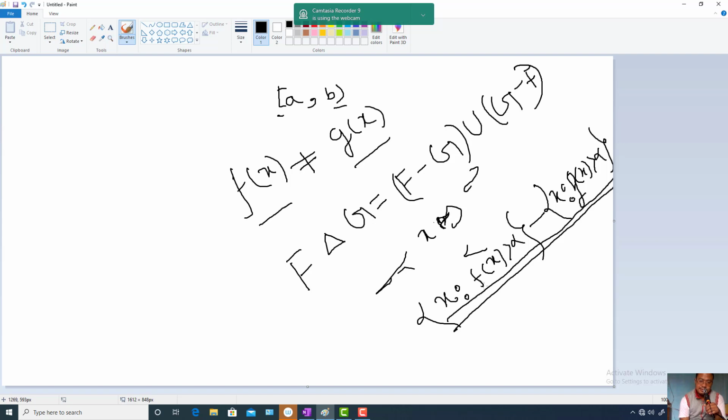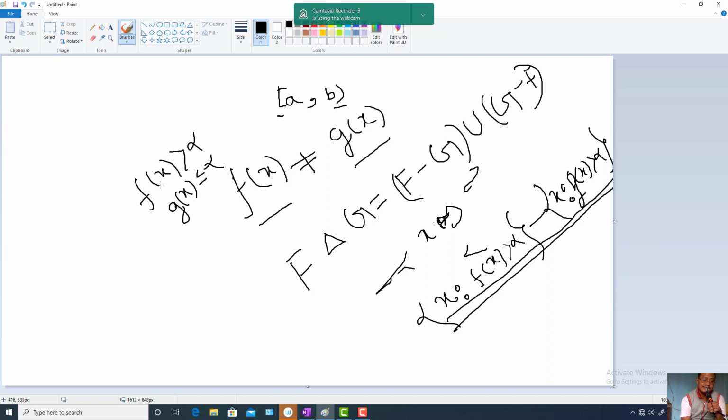So in this set, x such that f of x is strictly greater than alpha and g of x may be less than or equal to alpha. If g of x is less than or equal to alpha, then f of x cannot be equal to g of x, because f of x is strictly greater than alpha, whereas g of x is less than or equal to alpha.